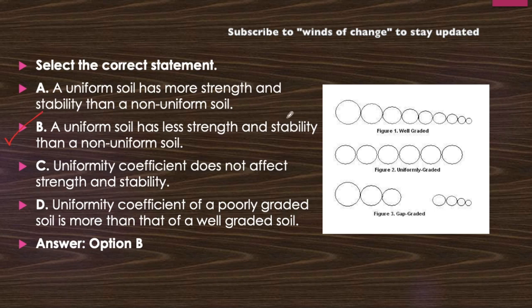Okay, this is the well graded soil of different particle size. This is uniformly graded where we are having all the particles of same size range. This is the gap graded particles in which there is a gap of a particular size of the particle. Understand this concept also, it is very important to keep in your mind.